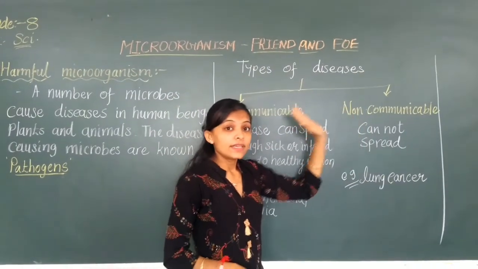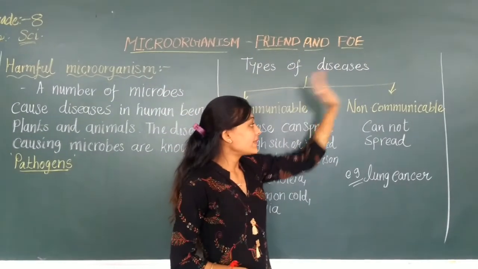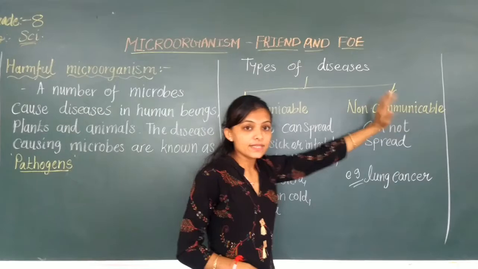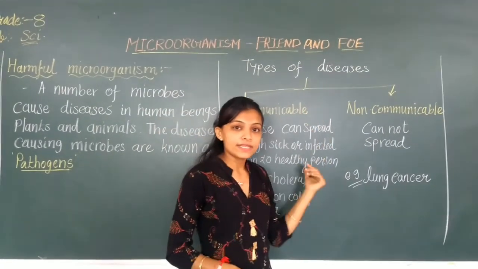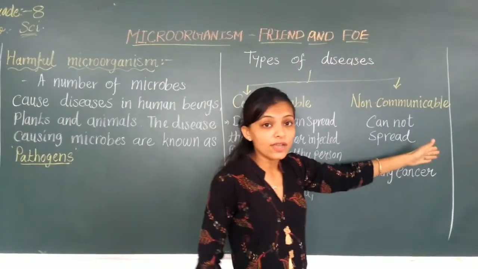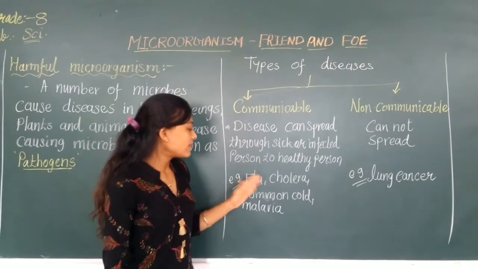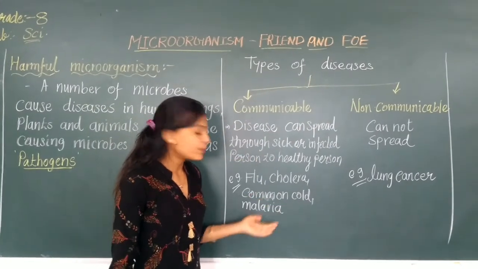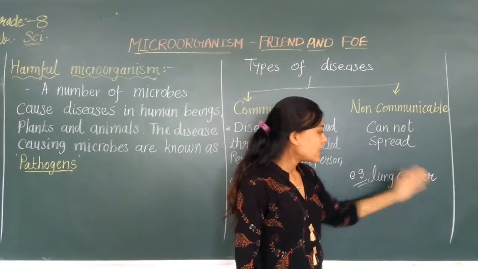So friends, here I have classified the difference between communicable disease and non-communicable disease. Means जो disease sick person से healthy person को infection लगाता है, they are known as communicable. जिससे infection नहीं होता, they are known as non-communicable. Examples of communicable disease are flu, cholera, common cold and malaria. An example of non-communicable disease is lung cancer.